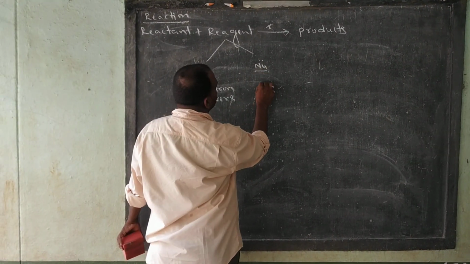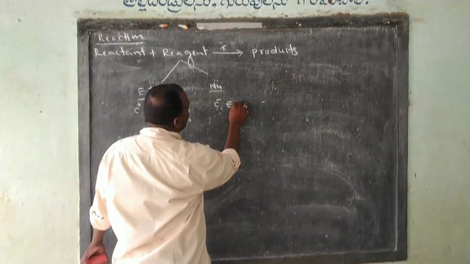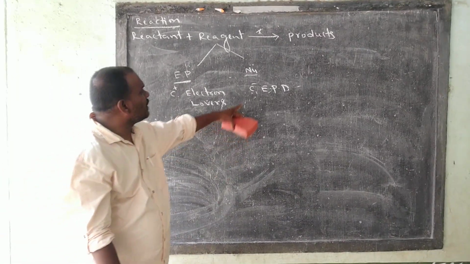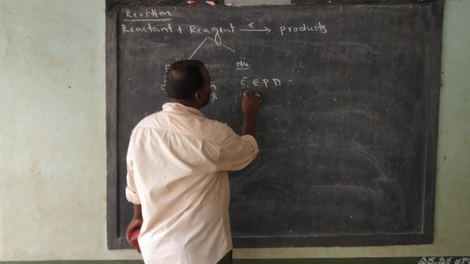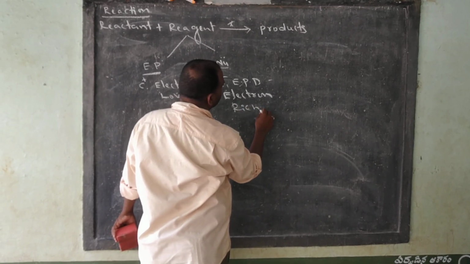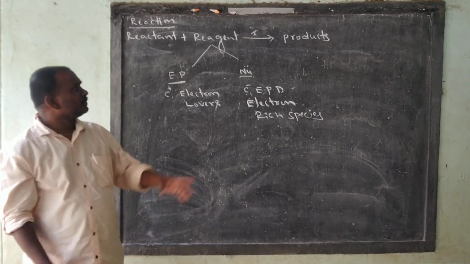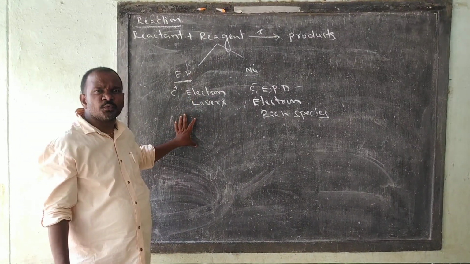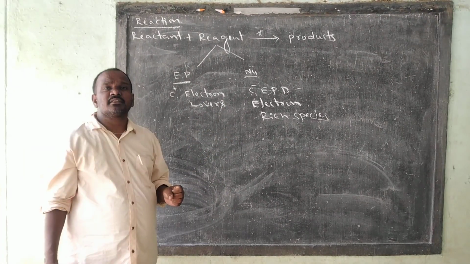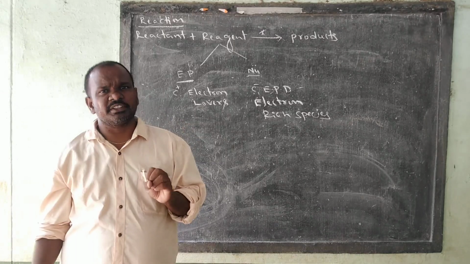Nucleophiles are the anions. Electron pair donors are the nucleophiles. Or electron rich compounds or rich species are the nucleophiles. So reagents are two types. One is electrophiles, the other one is the nucleophiles. Okay, along with these, carbene and free radicals are also present as reagents.